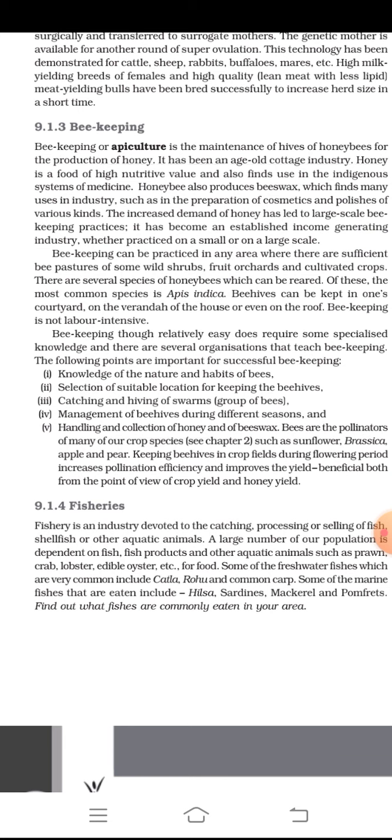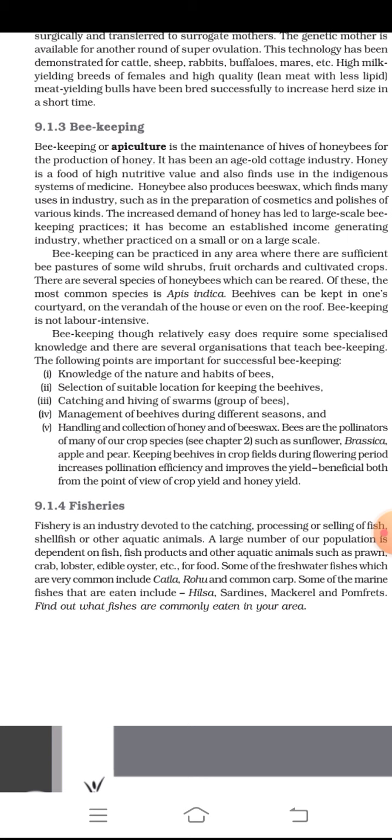Honey is a food of high nutritive value and also finds use in the indigenous systems of medicine. Honeybees also produce beeswax, which finds many uses in industry, such as in preparation of cosmetics and polishes of various kinds. The increased demand for honey has led to large-scale beekeeping practices. It has become an established income-generating industry, whether practiced on a small or on a large scale.